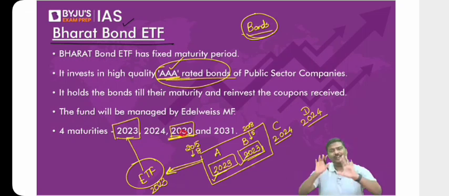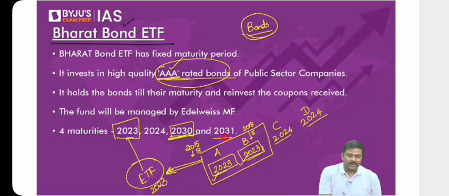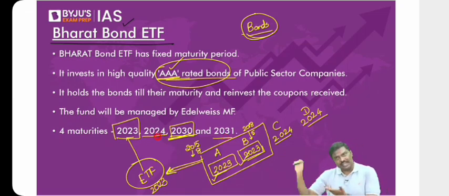The bonds are going to mature in 2030. What about 2031? All the bonds are going to mature in 31. What about 24? All the bonds are going to mature in 24. In fact, one more, 2032, also has been issued now. So that's the basic idea.